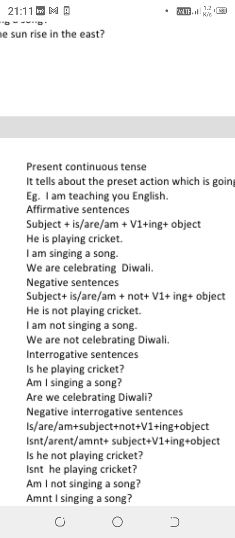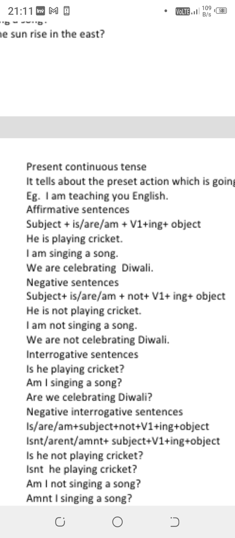I am singing a song. With I we write am, then singing. With sing I have written ing. We are celebrating Diwali. We is plural, so again we will use are here, and celebrate plus ing makes it celebrating, then the other words. So this is the sequence of writing the words in present progressive affirmative sentences.